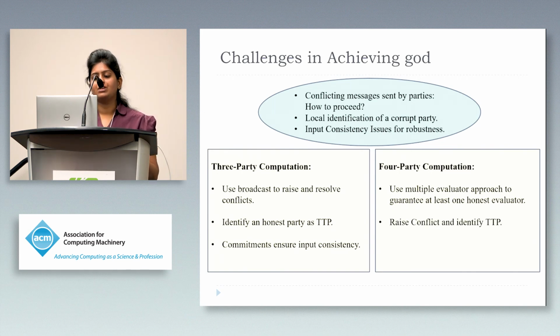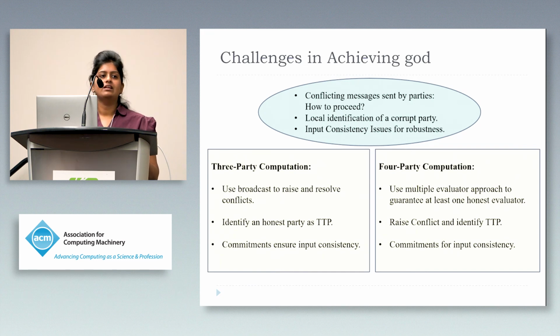In the worst case, we also allow parties to raise conflicts and identify an honest party as a TTP. Similar to our three-party computation, we allow commitments to enforce the input consistency.